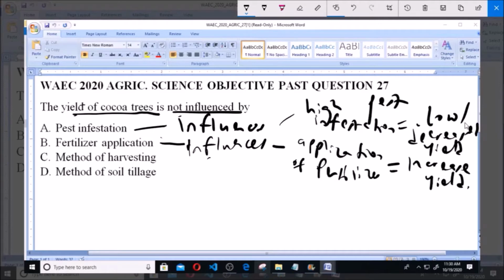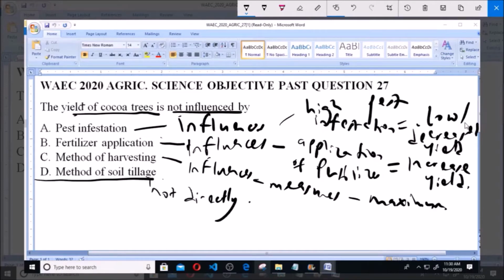Now option C says method of harvesting. Method of harvesting also influences the yield of cocoa, as there are some harvesting measures that can be taken to ensure that maximum produce is harvested. And then lastly, option D says method of soil tillage. Method of soil tillage does not directly influence the yield of cocoa trees. So option D is the correct answer to this question.